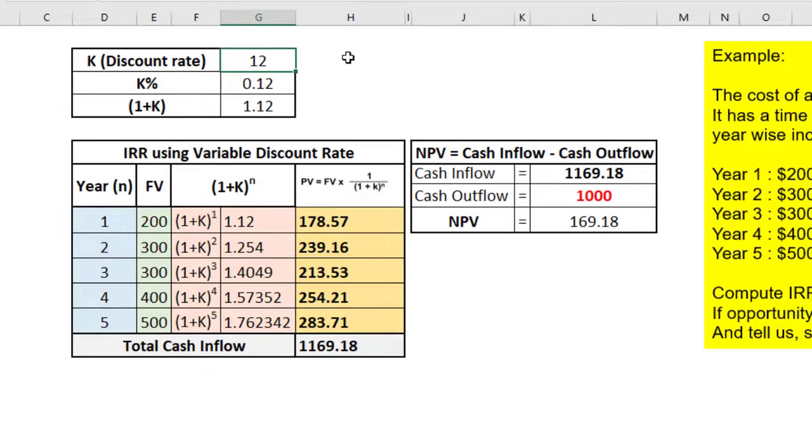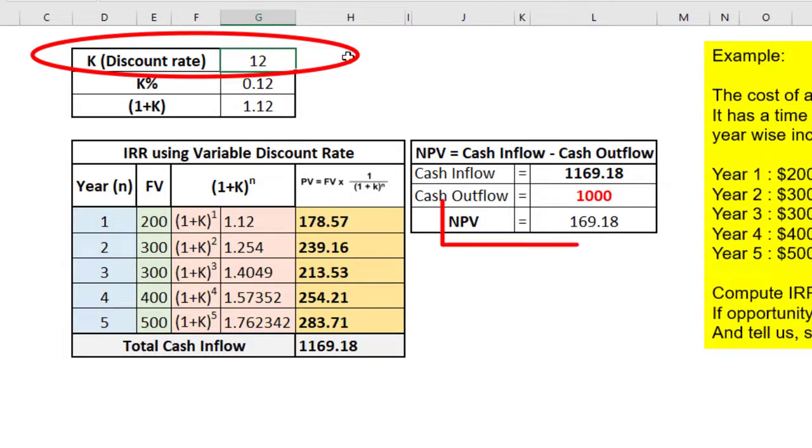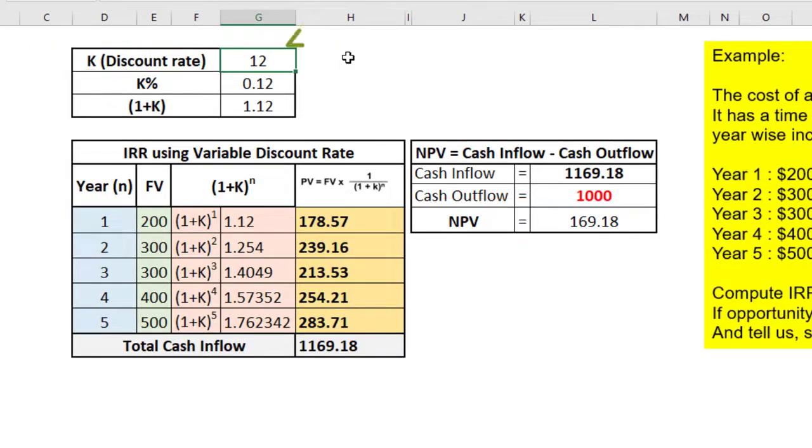Let's see here. At 12%, we get the net present value as 169, which is higher than 0. So we need to increase the discount rate and check what the net present value is going to be. If I change the discount rate from 12% to 13%, we get the net present value as $136, which is still high.